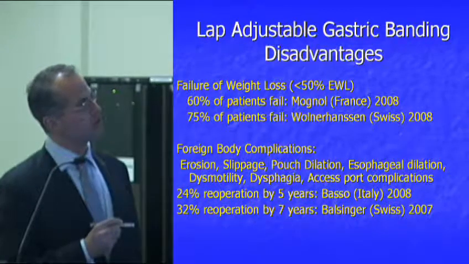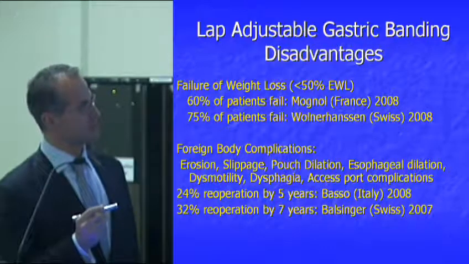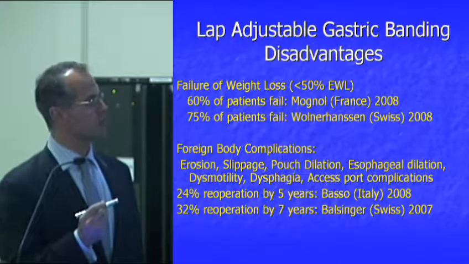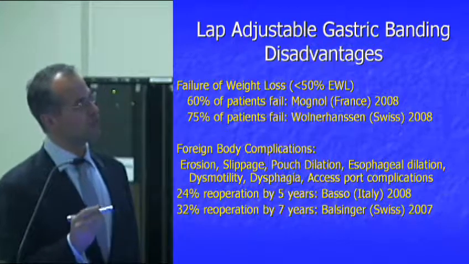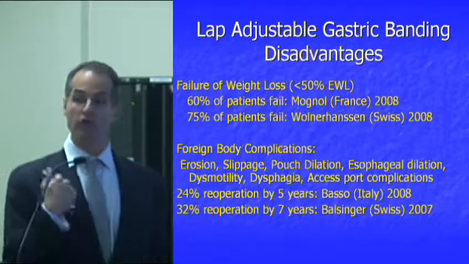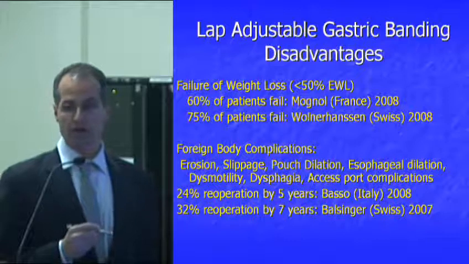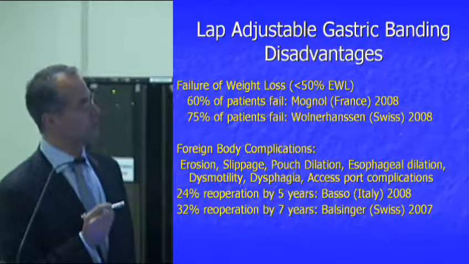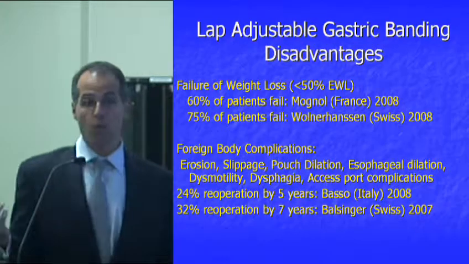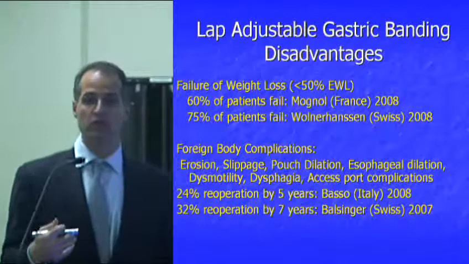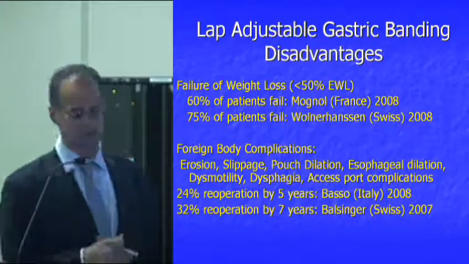Now the other concerning thing about adjustable gastric banding is the foreign body complications. And you see them all listed out here. The most important ones to mention are erosion, which is where the band can go through the wall of the stomach, problems with the esophagus, and problems swallowing over time. We tell people that the likelihood of a major foreign body complication requiring band removal is between 24 and 32% at 5 years. Okay? That means about 1 in 3 people who have a band are going to have it out within 5 years because of either a foreign body complication or a failure of weight loss.